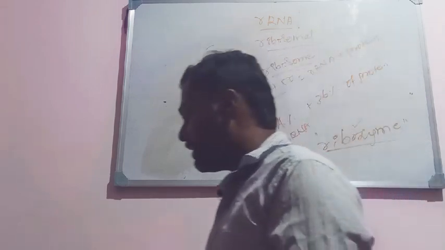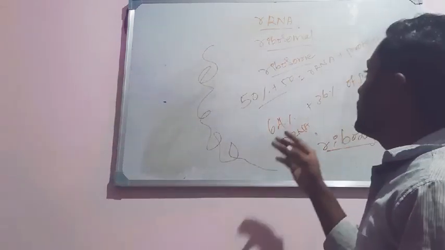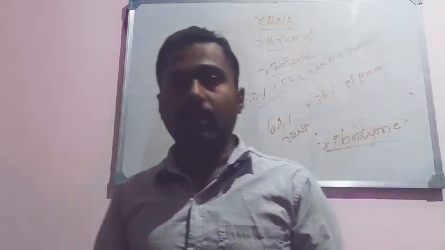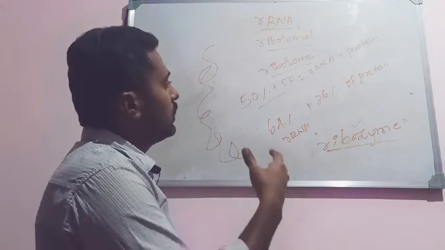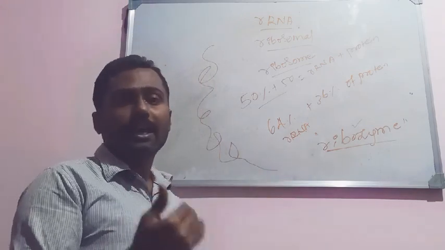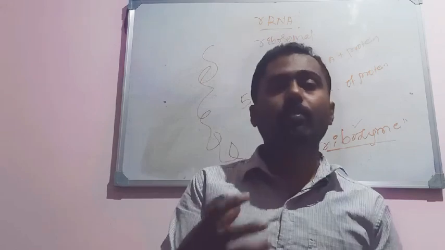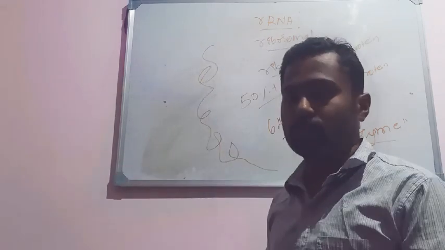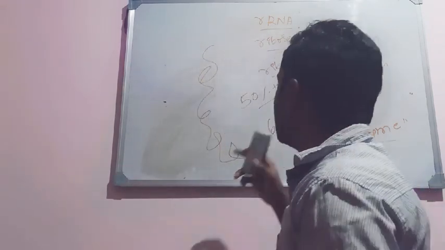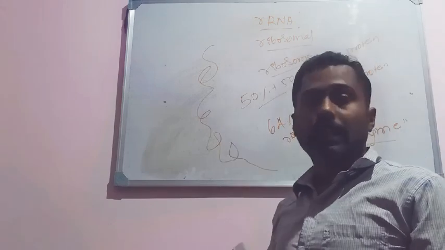The major function, as I said, is that it helps in the formation of the ribosomes, and it also helps in the binding of mRNA and tRNA to the surface of the ribosome. Those are the major functions of the rRNA, or ribosomal RNA.